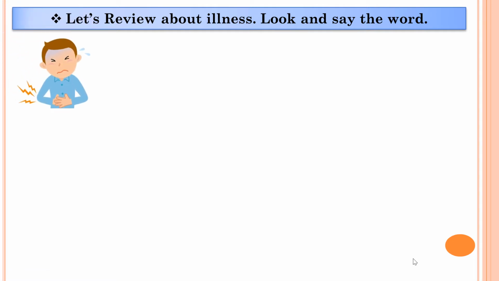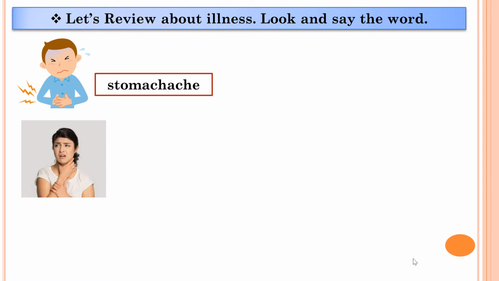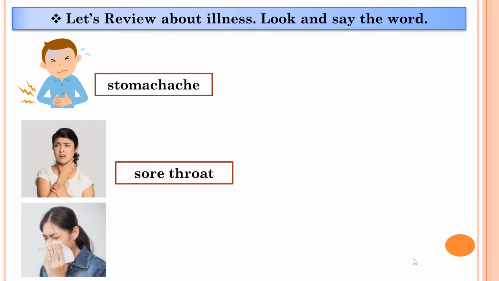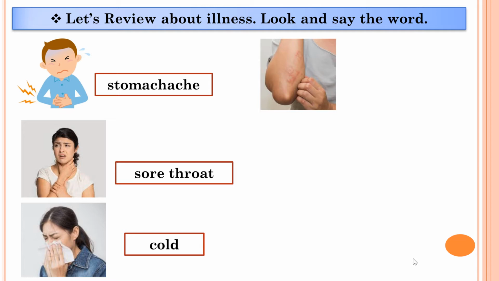Okay, how is he? What is it? Do you remember? Okay, stomach ache, neck. How is she? Sore throat. Next, just look at the pictures and say the word, as you started with the last lesson already. Cold, cold. Next, look at the pictures and say the word. Rash.